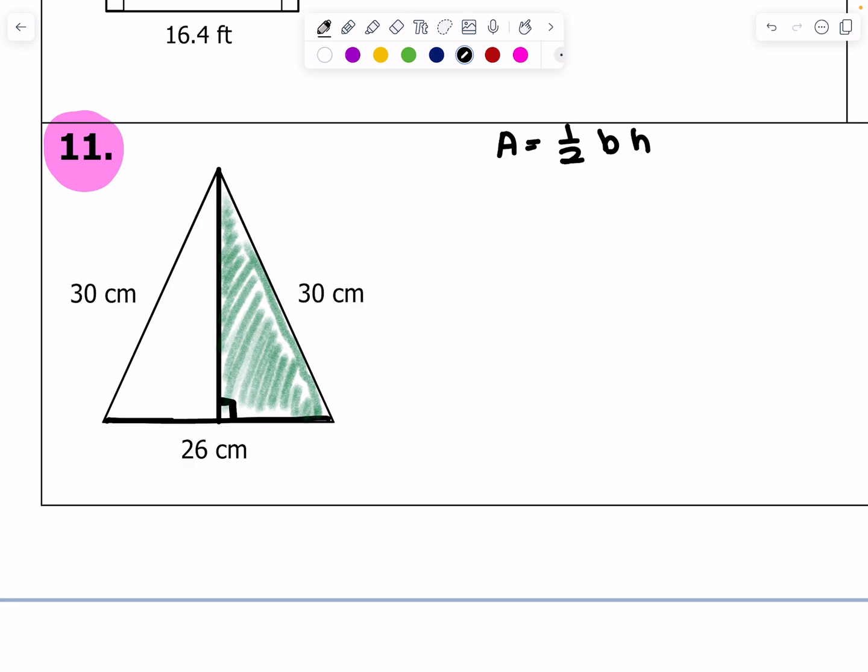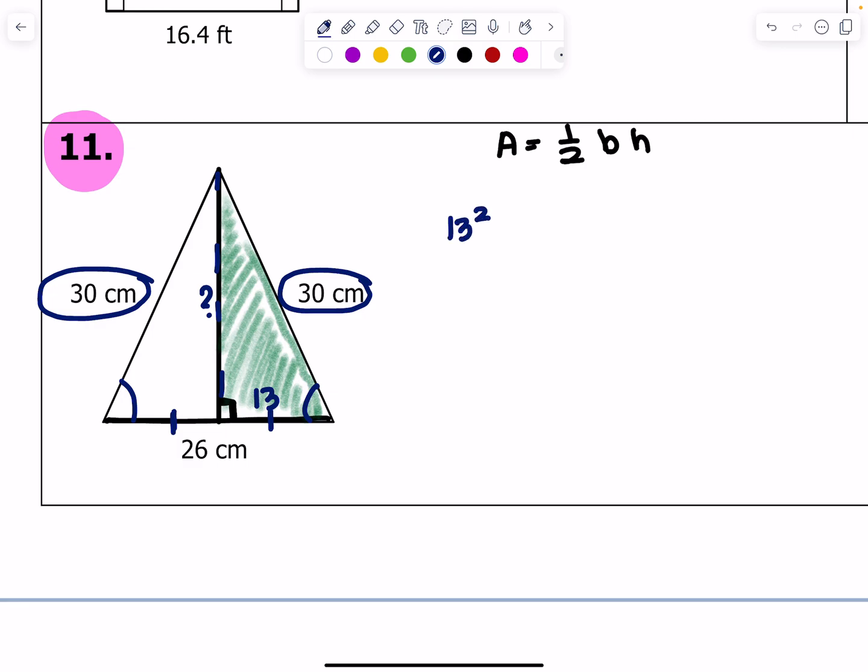So I know this is an equilateral triangle because, I'm sorry, equilateral? No, it's not equilateral. What am I saying? Isosceles. Because both of these sides are the same, which means these angles are the same, which means that the altitude running down from the height splits this in half. Okay, so that means that this length is 13. So if I want to find this long leg, I am just going to use Pythagorean theorem.